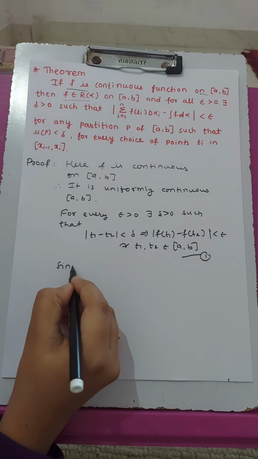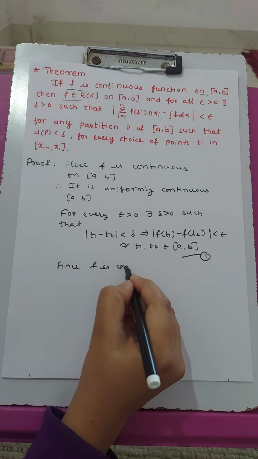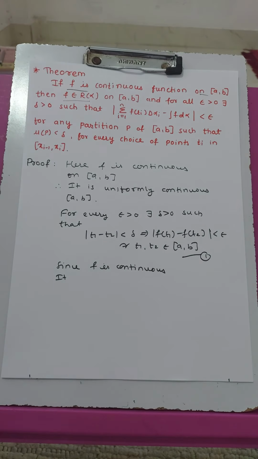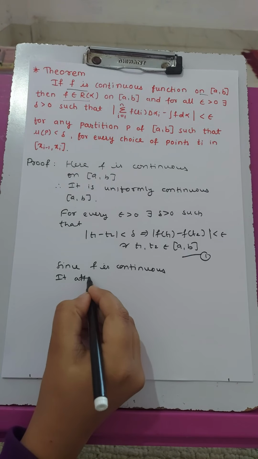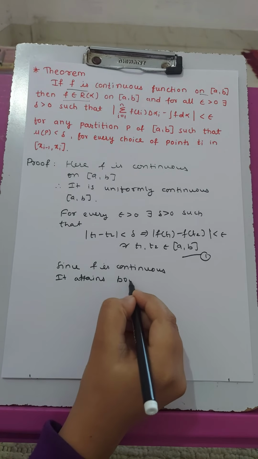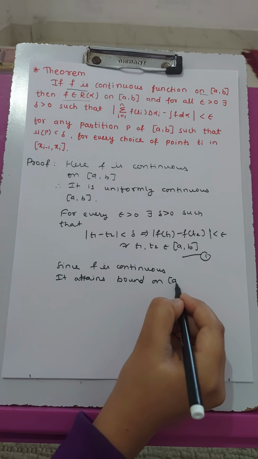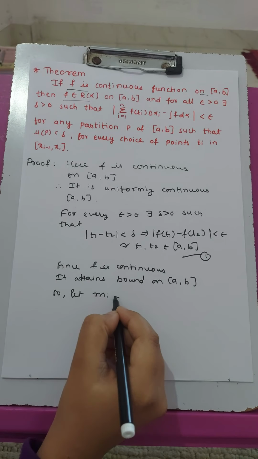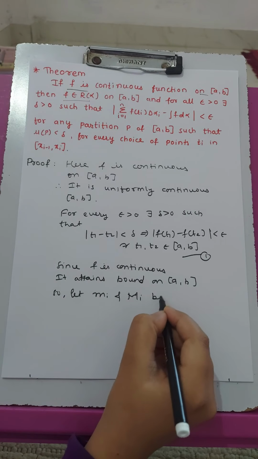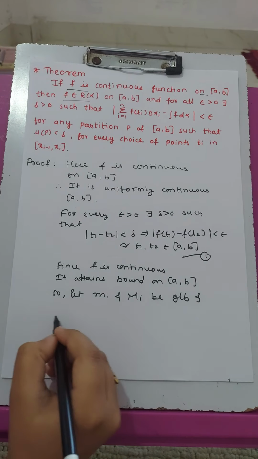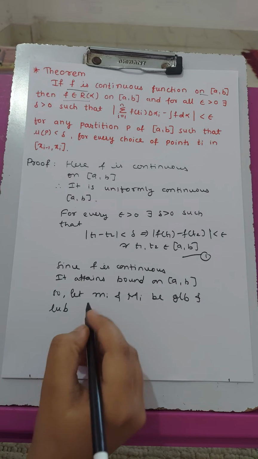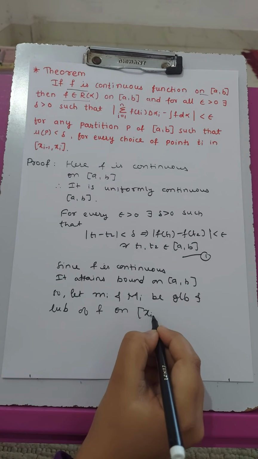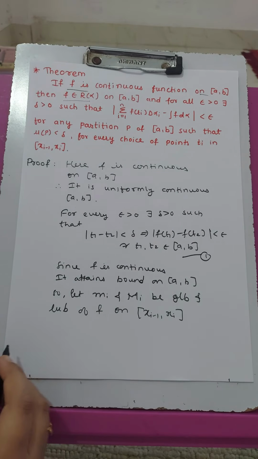Now since f is continuous, it attains its bounds on [a, b]. So let small mi and capital Mi be the GLB, that is greatest lower bound, and LUB, that is least upper bound, of f on the subinterval [xi minus 1, xi].